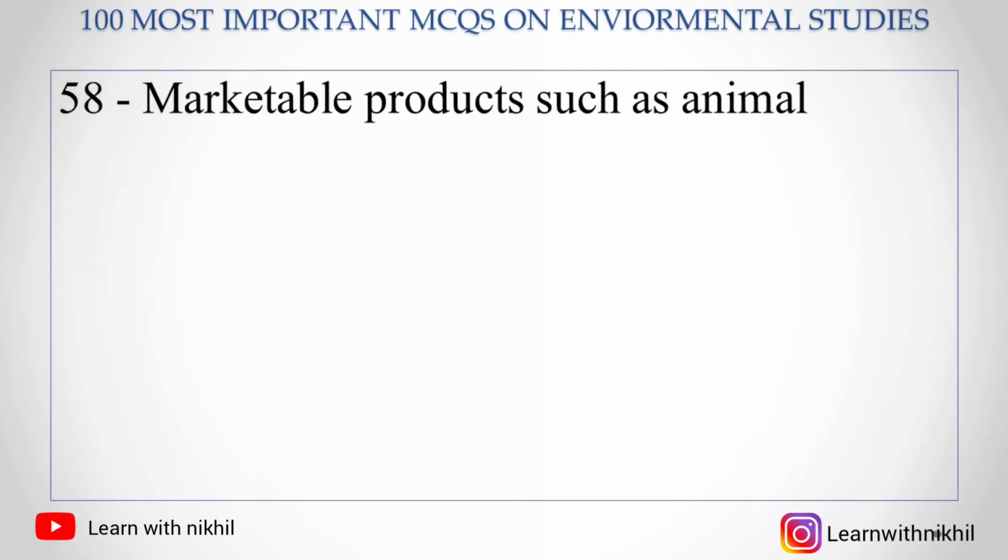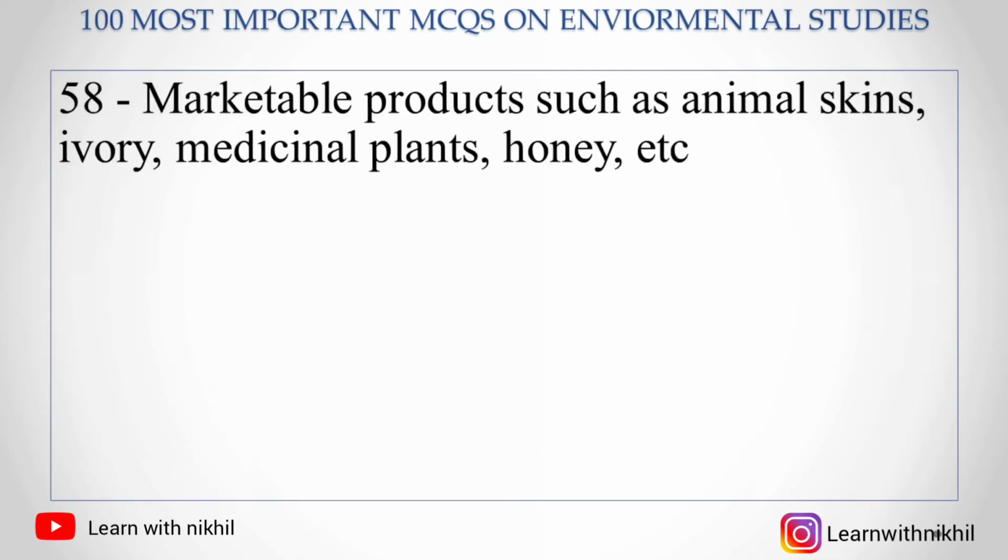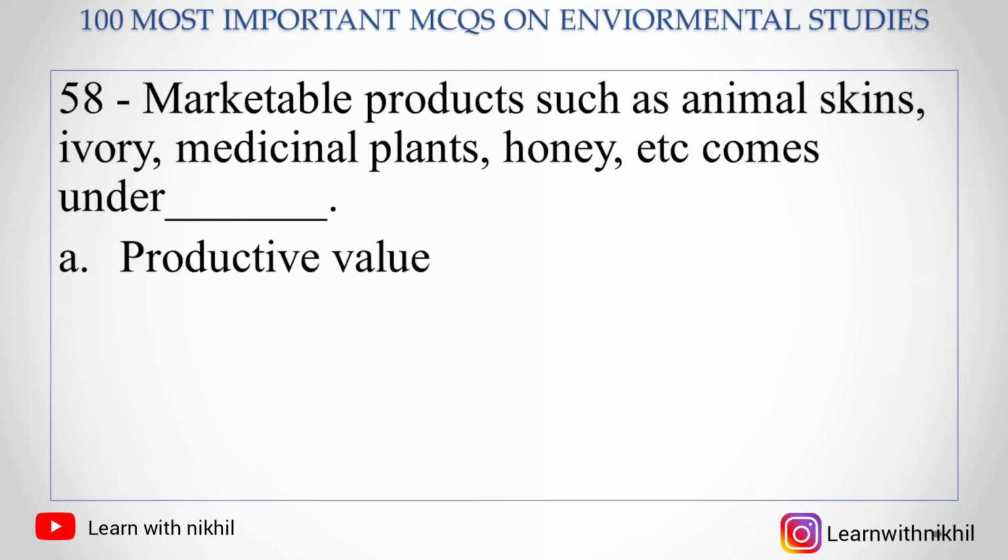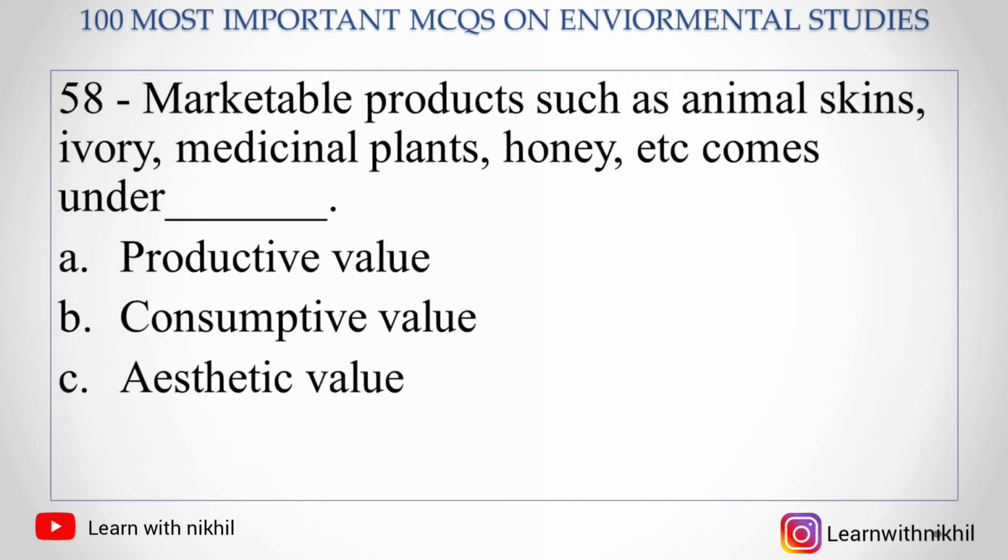Next, 58. Marketable products such as animal skins, ivory, medicinal plants, honey, etc. come under: productive value, consumptive value, aesthetic value, or social value. So all these products, animal skins, ivory, medicinal plants, come under productive value.